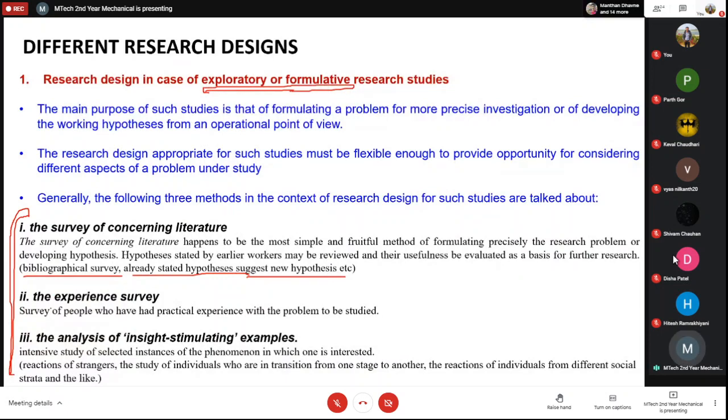The next can be the experience survey. The experience survey is where you talk to the people who are working in your research area, or on the problem that you want to study. They are the experienced people; they have spent their life in that particular area.